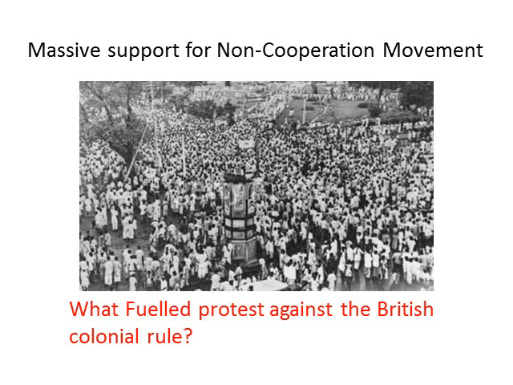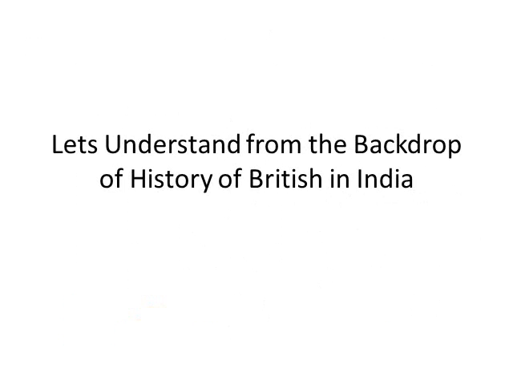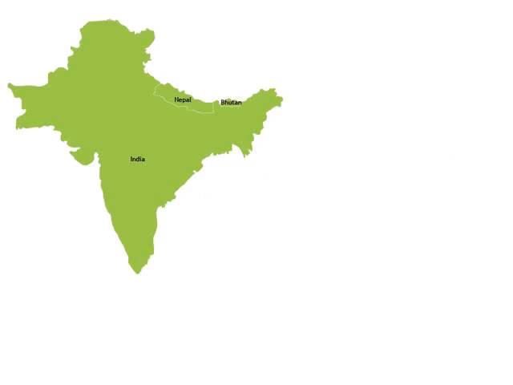So let's try to understand what fueled protest against British colonial rule. What was wrong with Britishers that people of India gathered together to have a non-cooperation movement? Let's understand from the backdrop of history of Britishers in India. So Britishers came to India, and this was the map of how it looked when Britishers were here before the independence. There was no Pakistan, there was no Bangladesh.